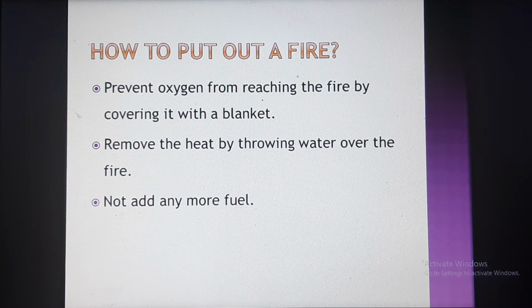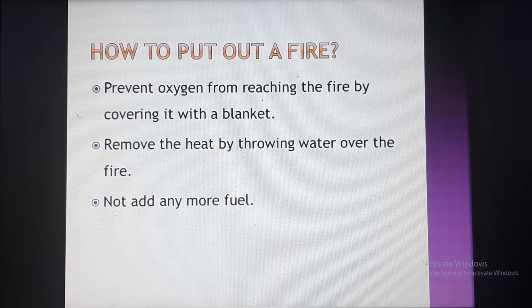The second one: remove the heat by throwing water over the fire. When wooden pieces are burning and you throw water over them, it will put out the fire. The other method is to not add any more fuel. If you add petrol, diesel, or more wood, it will burn more.